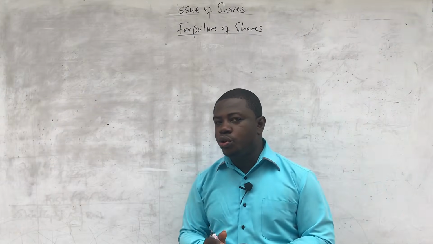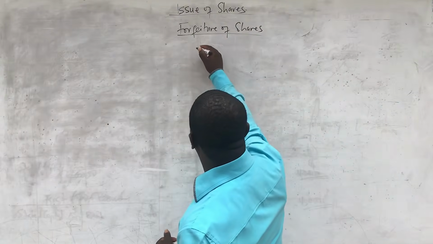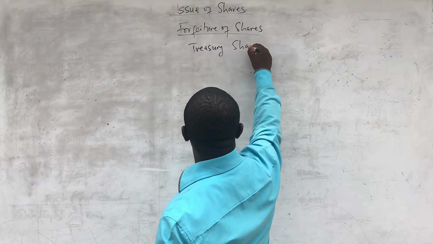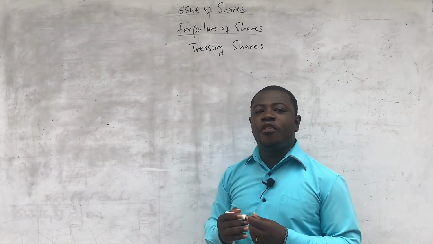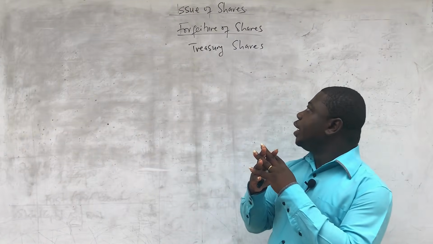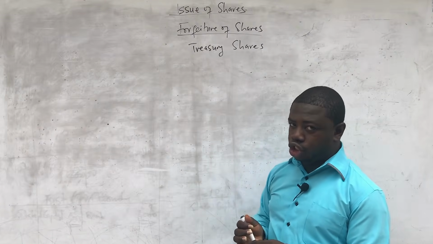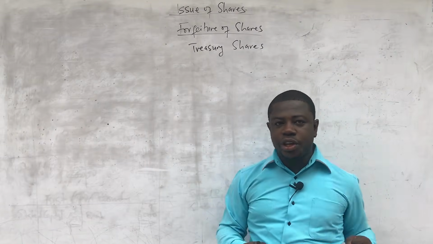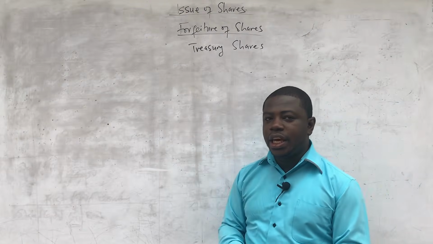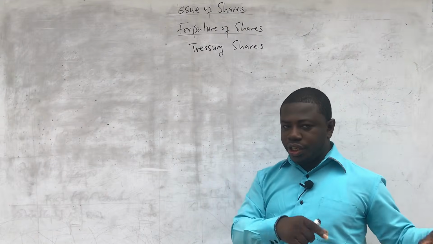Now, let me also introduce you to something. When shares are forfeited, they are also called treasury shares. Forfeited shares are also called treasury shares. So whenever you see treasury shares, we are talking about forfeited shares, shares that have been withdrawn from the shareholders that the company will reissue. When shares are forfeited, we say that the shares are in treasury. That is why we call them treasury shares.